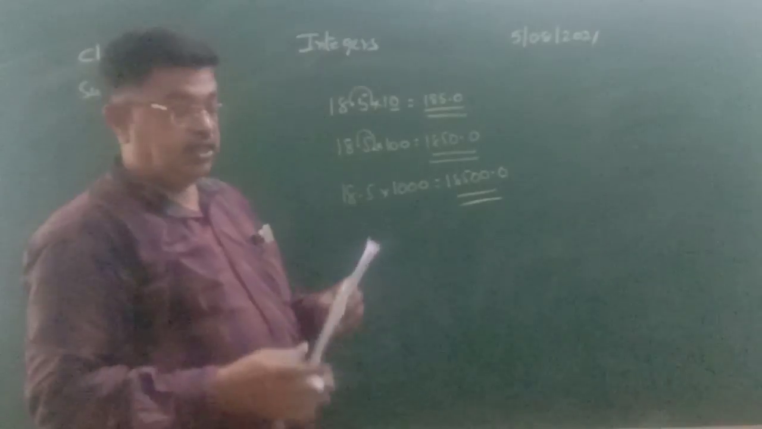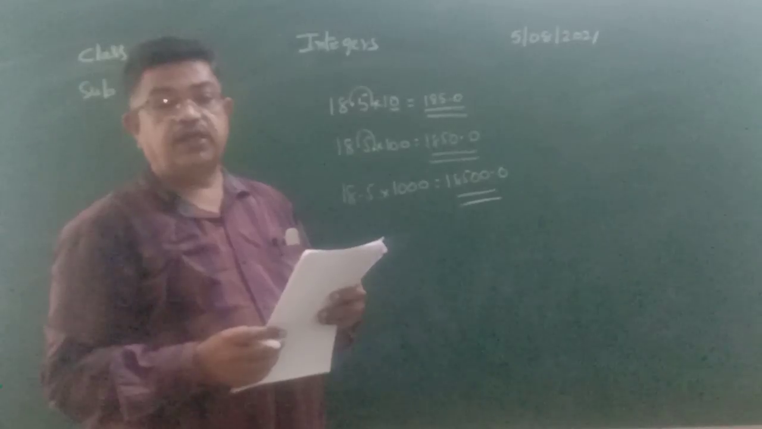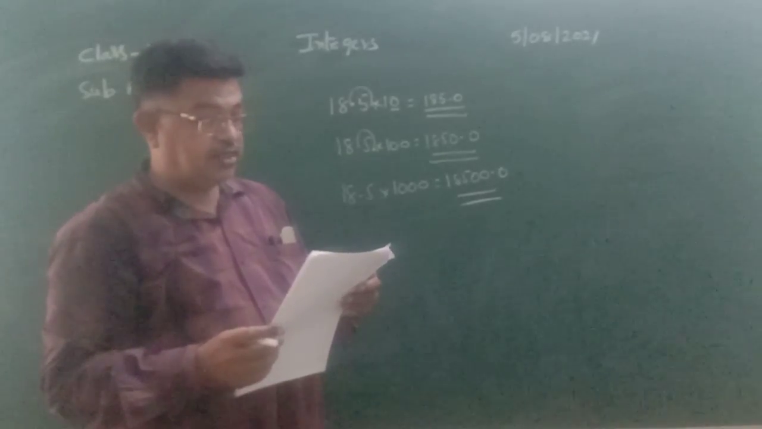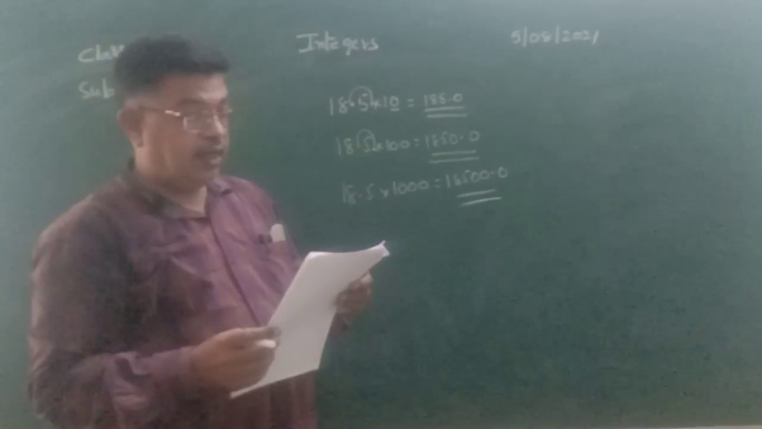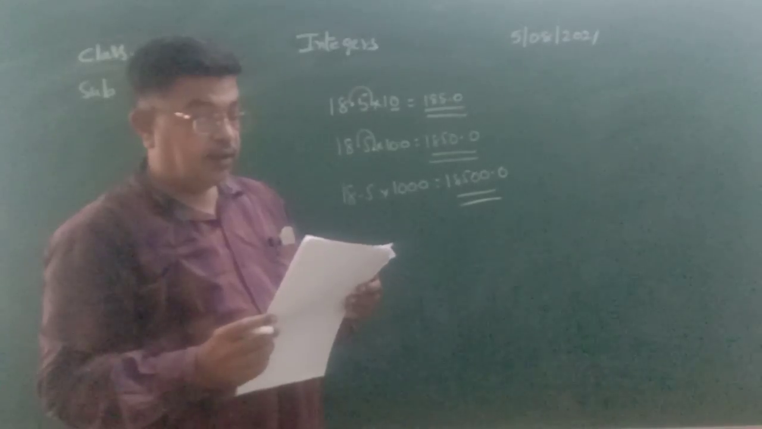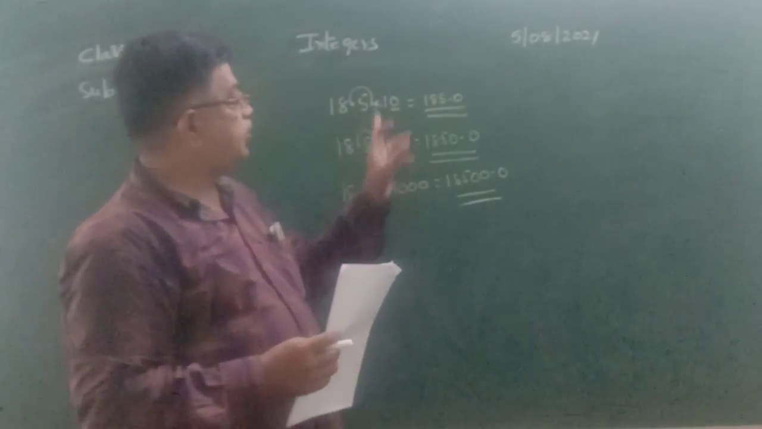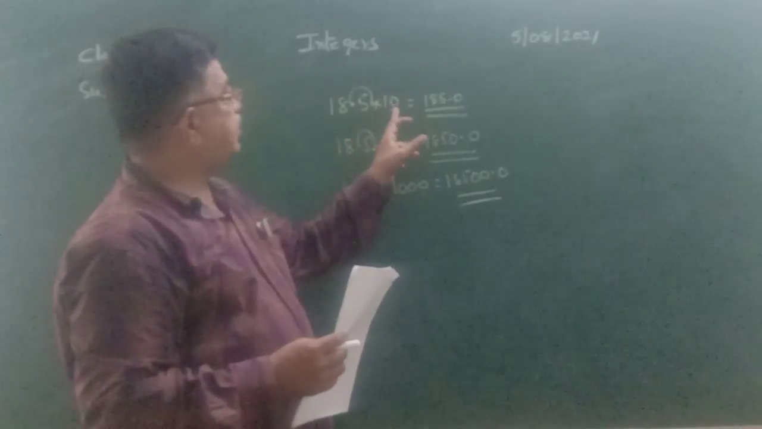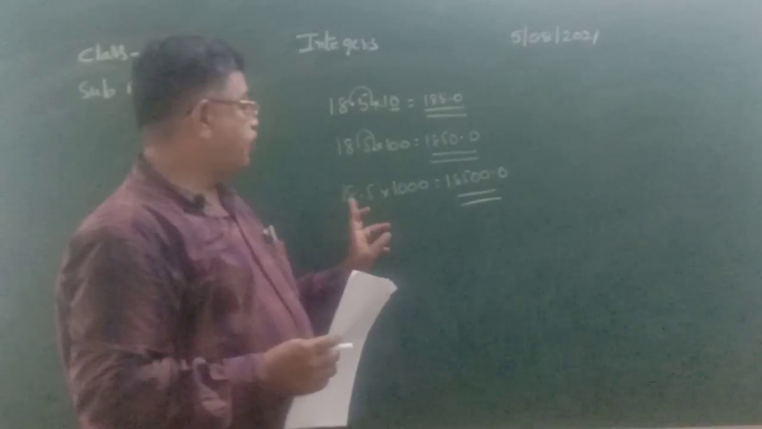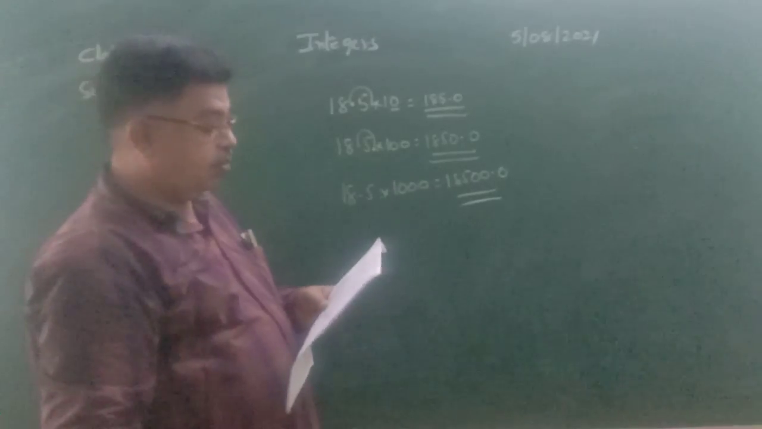So what we understand from this? To multiply decimal numbers by 10, 100, 1000, that is multiples of 10, the decimal point in the product moves to the right as many places as the number of zeros after 1. If you multiply with 10, it moves 1 place. If you multiply with 100, it moves 2 places. If you multiply with 1000, it moves 3 places. This is one of the rules you have to remember.